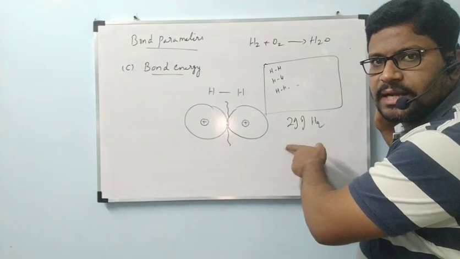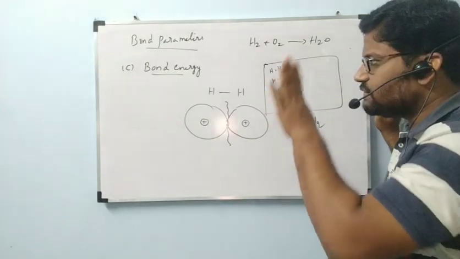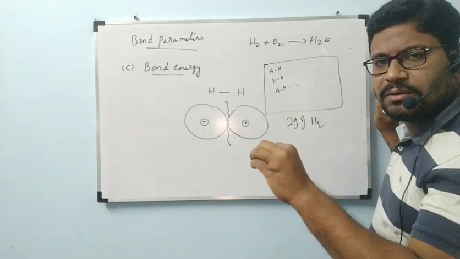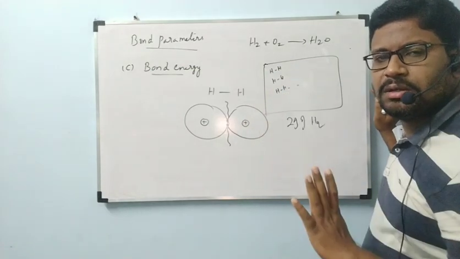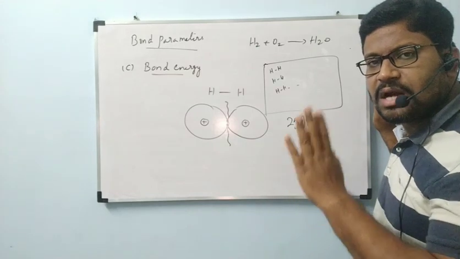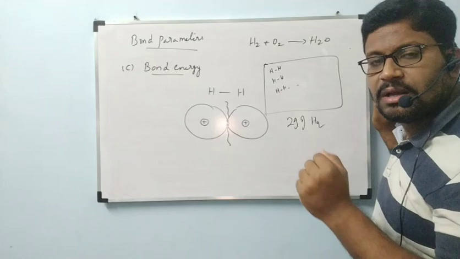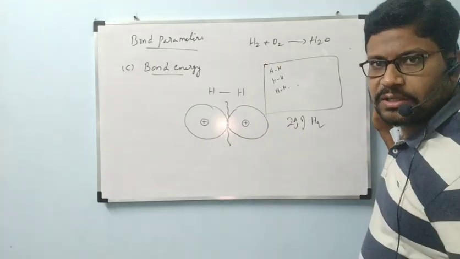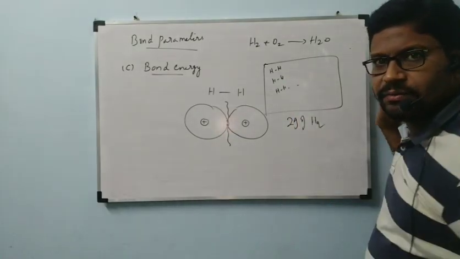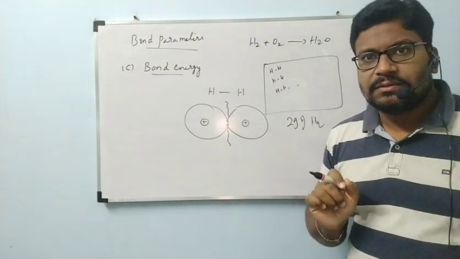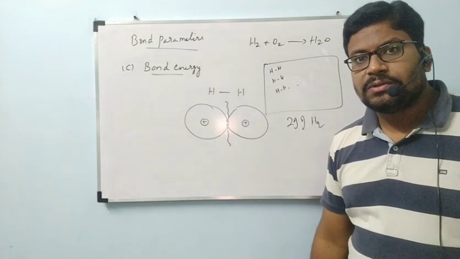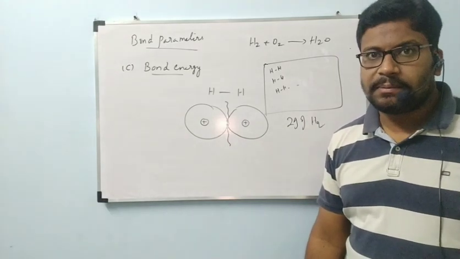Correct or not? In a container, we can take 2 grams of H2. So everywhere, when there is a problem taking one molecule, it is covered by 1 mole. That one you have to remember. When there is no chance to take one molecule, in that condition we will take 1 mole of molecules. Here also, I am going to take in this container 2 grams of H2. When we take 2 grams of H2, how many molecules of H2 are present? 6.023 × 10^23 molecules of H2 are present.